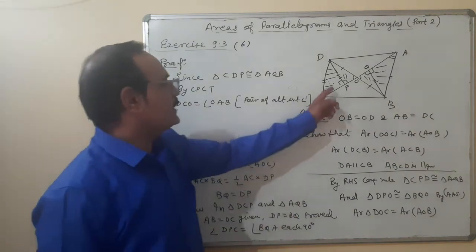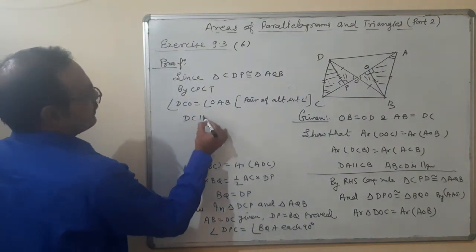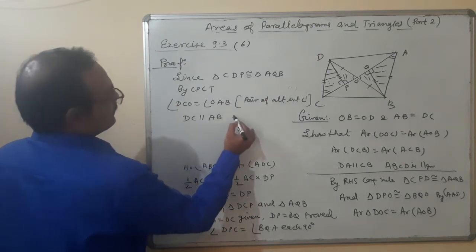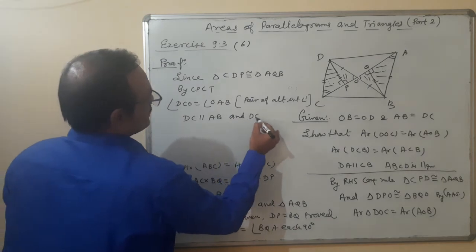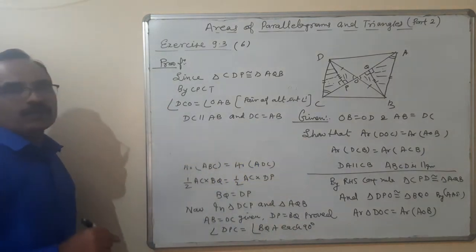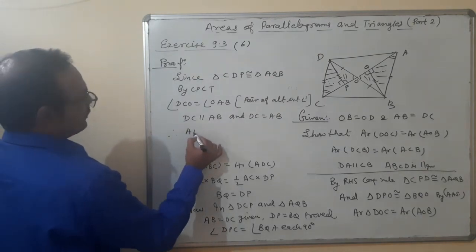And if alternate interior angles are equal, that means DC is parallel to AB, and DC is equal to AB already given. So that means in a quadrilateral, one pair of opposite sides is equal and parallel. ABCD is a parallelogram.